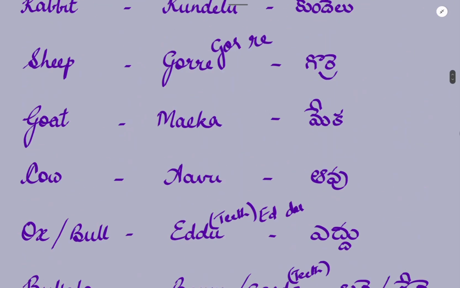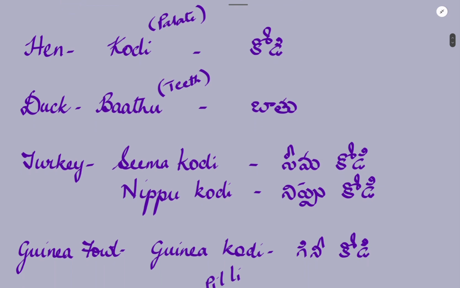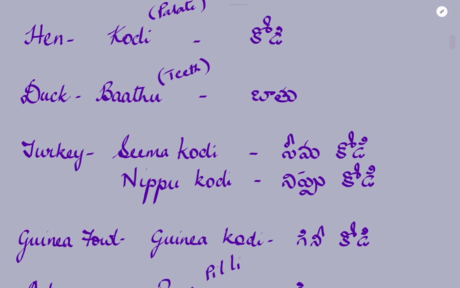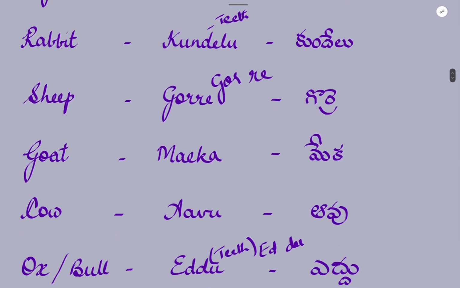We shall repeat. A hen is called Kodi. Duck is called Batu. Turkey is called Seema Kodi or Nippu Kodi. Guinea fowl is called Guinea Kodi. Cat is called Pilli. Dog is called Kukka. Rabbit is called Kundelu. Sheep is called Gorre. Goat is Meka. Cow, Avu.